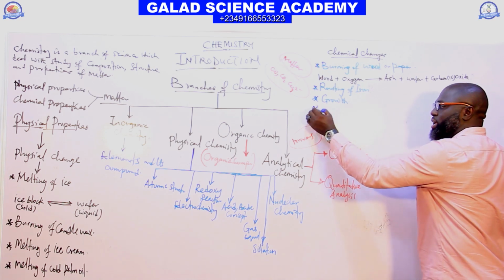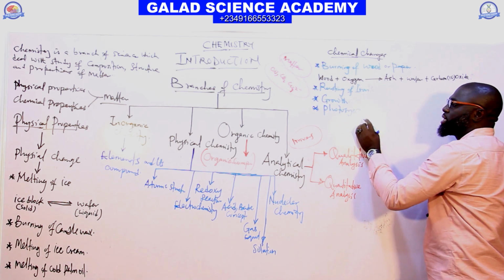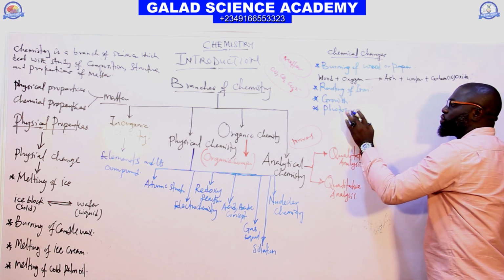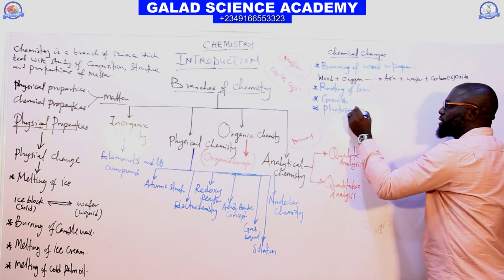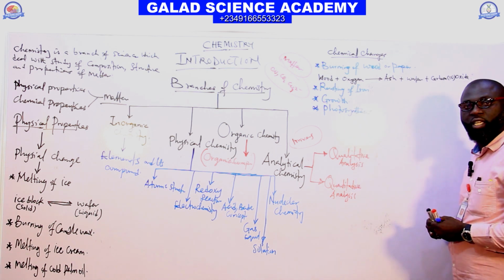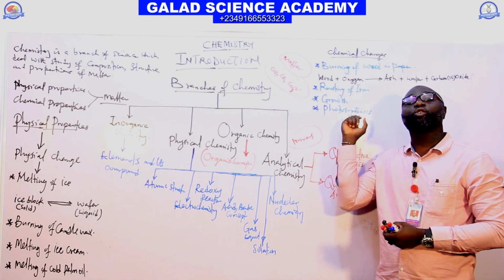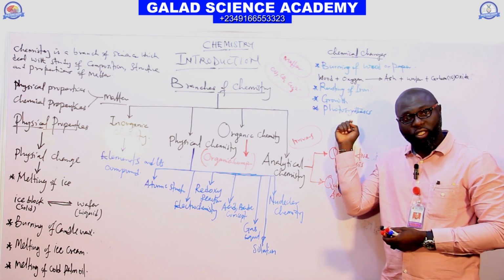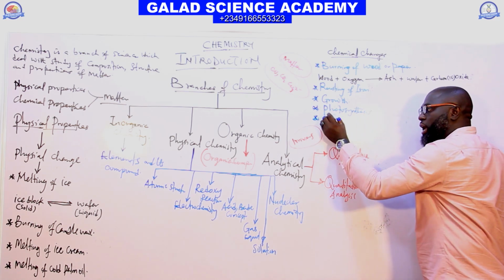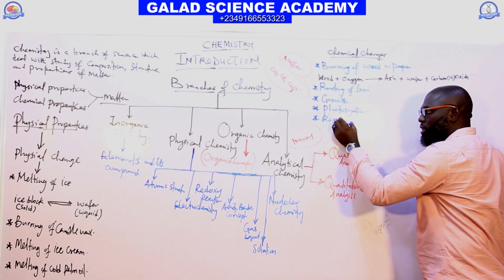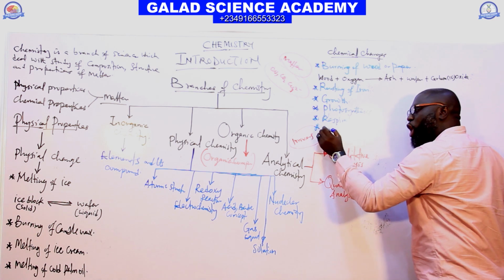And the next one we also have is photosynthesis. Photosynthesis is a biological process. It's also a chemical change. We have respiration. It's also a chemical change.